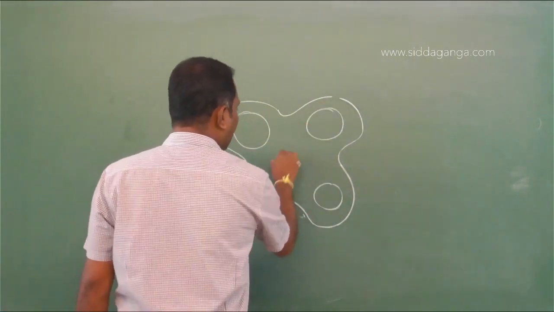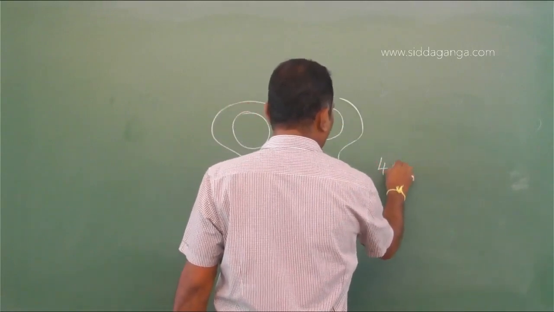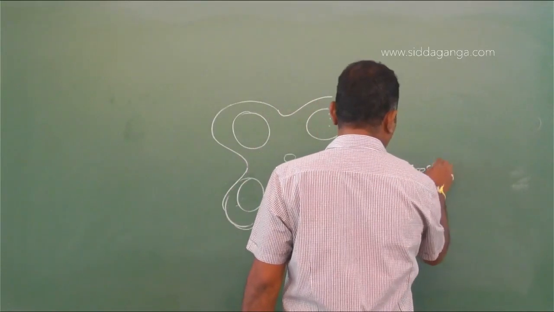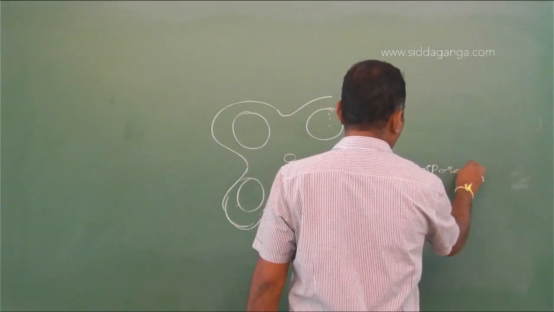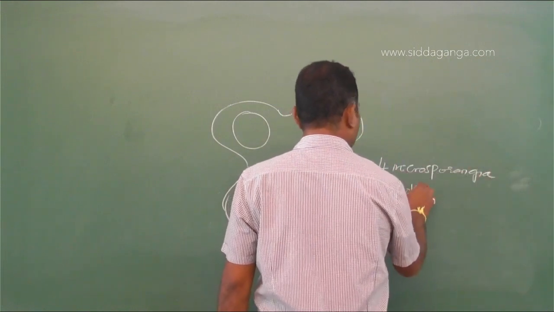So at each corner there will be microsporangia. There are four corners, four microsporangia. So there will be four microsporangia, nothing but pollen sacs.